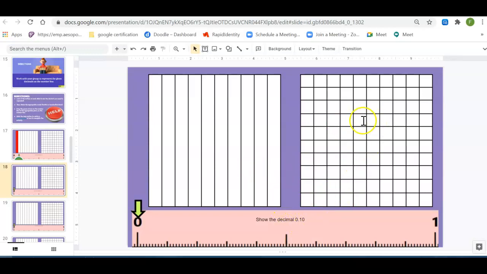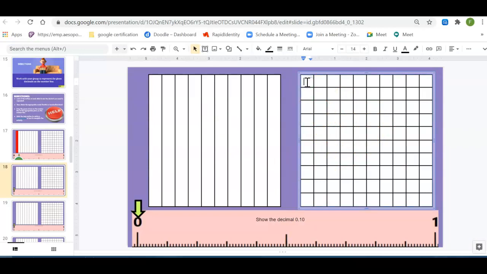So this is the hundreds grid, and this is the tenths grid. So I'm going to use the hundreds grids this time. I'm going to click in the hundreds grid, and I'm going to need 10 of these. So I'm actually going to use the shift and the arrow down on my keyboard. 10, of course, is going to be this entire column. So I've got 1, 2, 3, 4, 5, 6, 7, 8, 9. So I use the shift and the arrow key.